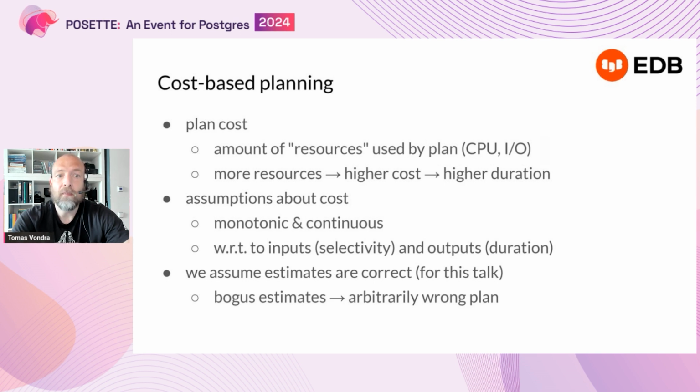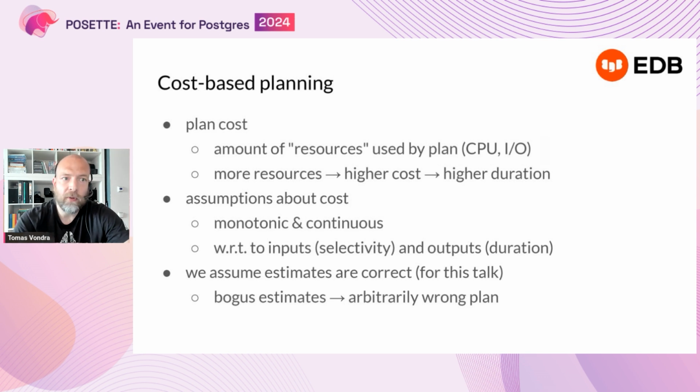So the assumption about cost is that it's monotonic and continuous, right? So it changes gradually, that's the continuous thing, and it's monotonic, which means that the more data you need to process for a query, the higher the cost, and also monotonic with respect to the duration of the query. So if you have a higher cost, it will mean that the query takes longer, right?